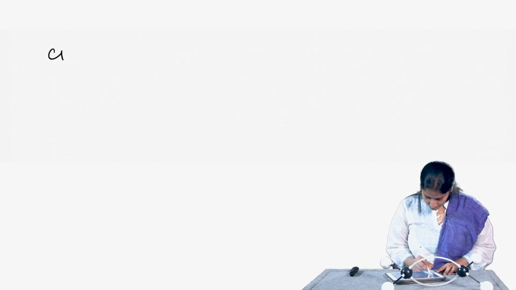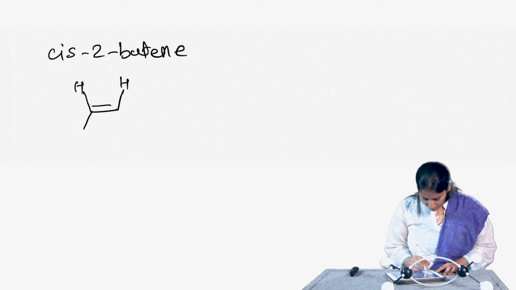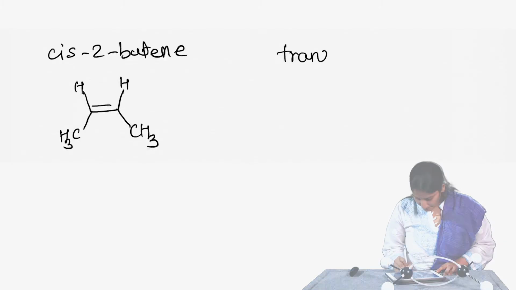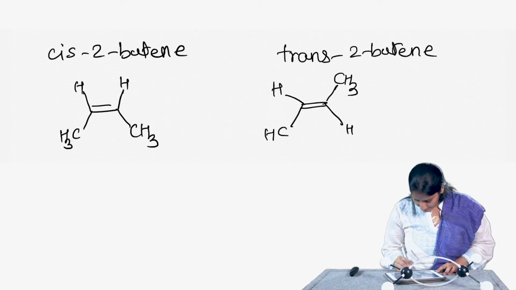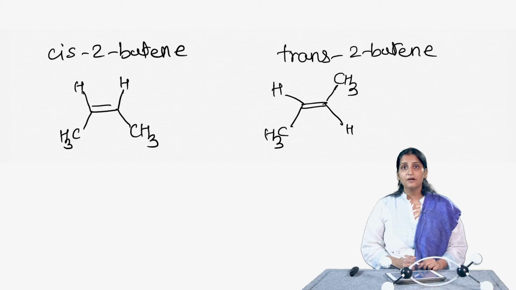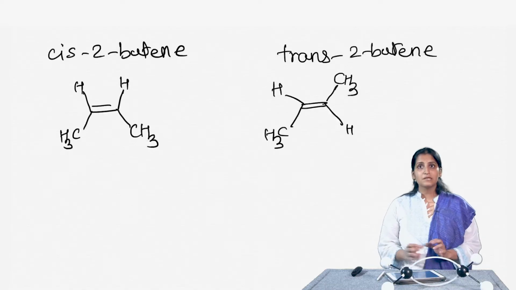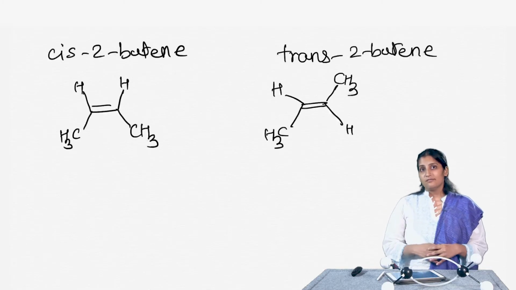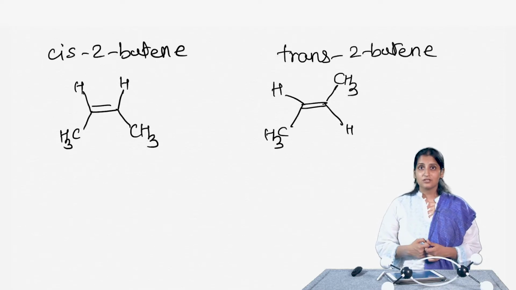So, cis 2-butene will have both the hydrogens on the same side of the carbon-carbon double bond, whereas trans 2-butene will have the hydrogens on the opposite sides of the double bond. So, this pair of cis and trans isomers is also termed as cis-trans isomers or geometric isomers, or in fact, if you really remember the earlier chapter, we said that the cis and trans isomers are actually diastereomers of each other, right.